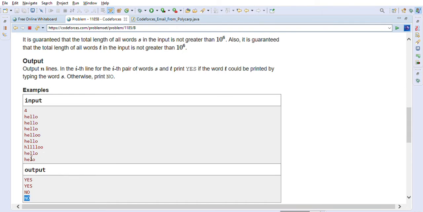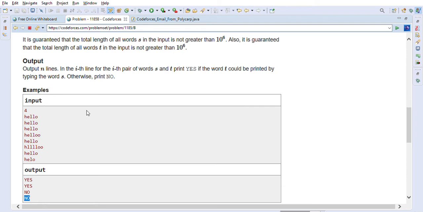So it's not possible that it is the correct guess, because even if multiple letters can be printed, all these letters should be there, which means HELLO should be there in order. But here there is only one L, correct? So in this case we have to print no, basically.